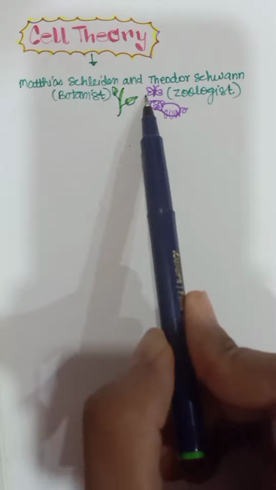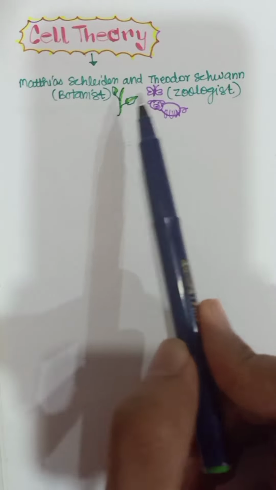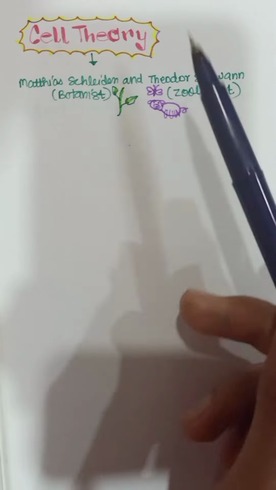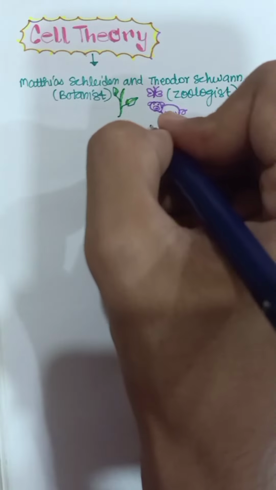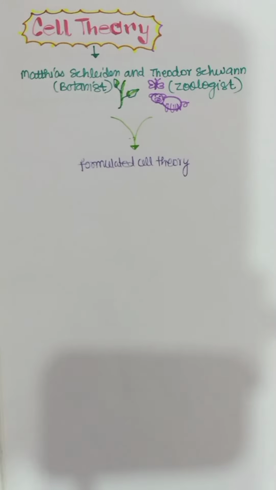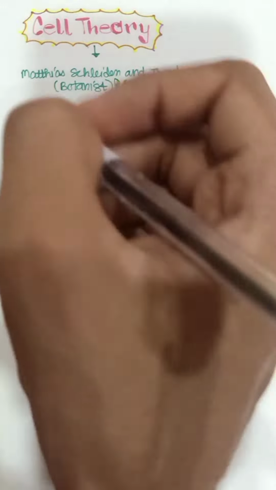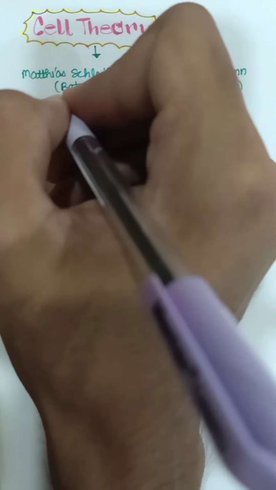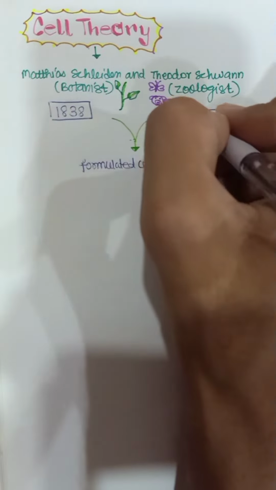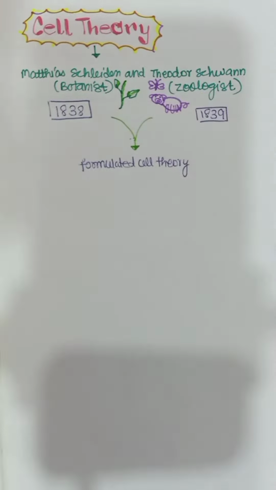Schleiden observed that all plants are composed of cells. Similarly, Schwann observed that all animals are composed of cells. So they came together to formulate the cell theory. There are some years that are mentioned in your book when they carried out their studies. So Schleiden carried out his studies in 1838 and Schwann in 1839.